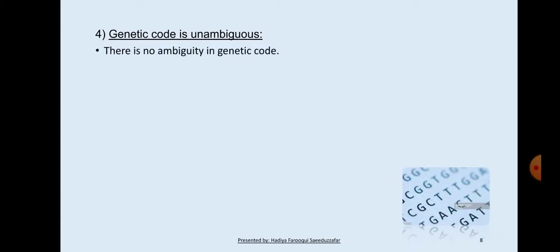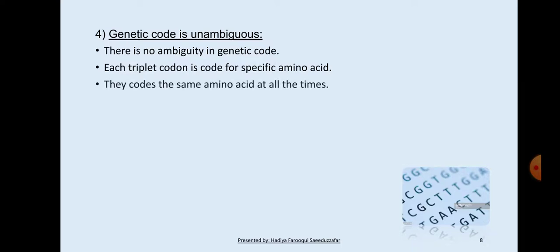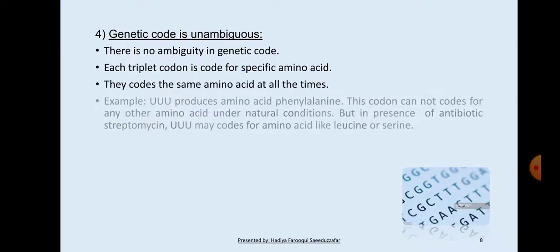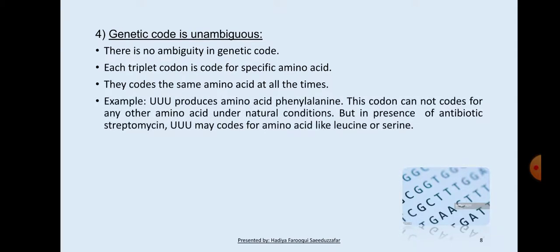Next, genetic code is unambiguous. There is no ambiguity in genetic code. Each triplet codon codes for a specific amino acid. It codes for the same amino acid at all times. For example, UUU produces the amino acid phenylalanine. This codon cannot code for any other amino acid under natural conditions, but in the presence of the antibiotic streptomycin, UUU may code for amino acids like leucine and serine.